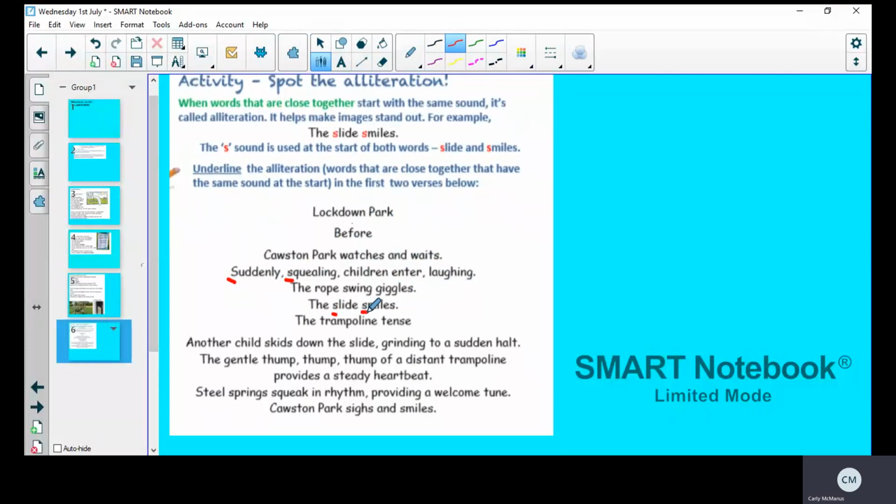smiles. Now, the letter doesn't have to be S. The letter can be anything, but it must start with the same letter. And we've got trampoline tenses.